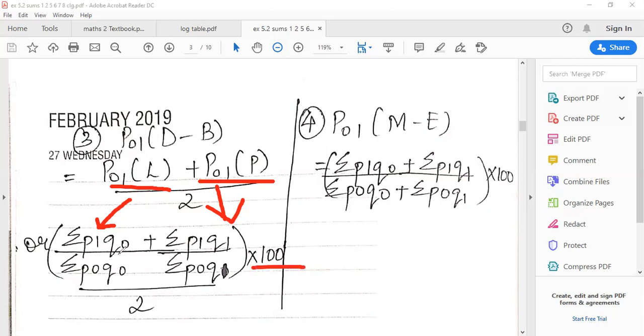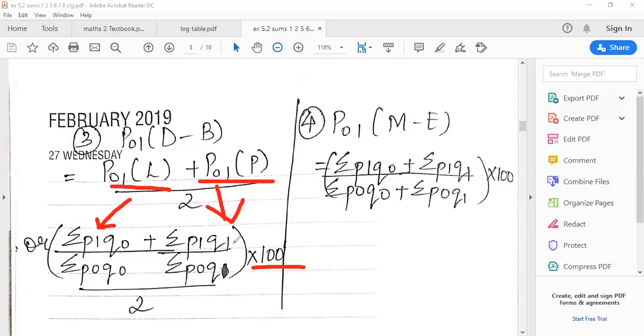Keep in mind the Laspeyres logic, always write summation P1 leave space, upon summation P0 leave space, plus summation P1 leave some space, upon summation P0 leave some space, put them in a bracket, upon 2 into 100. Then after that, what is the logic? In the first series Q0, Q0, in the last series Q1, Q1. Always follow the same logic while solving. Then you will make no mistakes. Okay? Got it? All right.